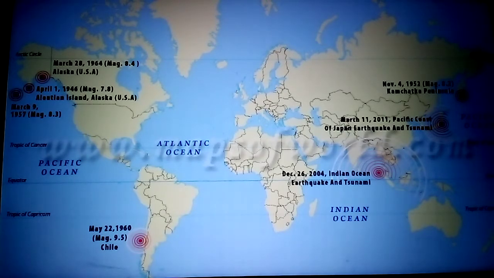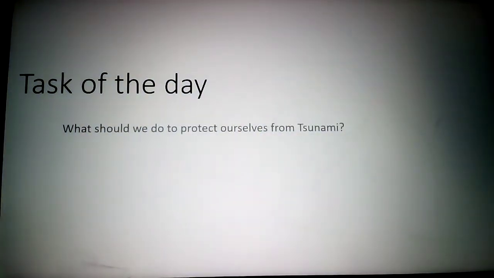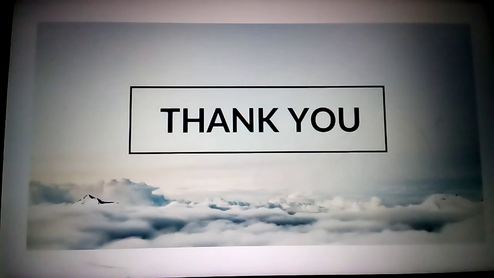So today's task of the day is to collect information on the tsunami. What should we do to protect ourselves from a tsunami? Suppose people are in the coastal area, they have to take some precautions. Know how they can protect themselves. You have to write it. Thank you, children.